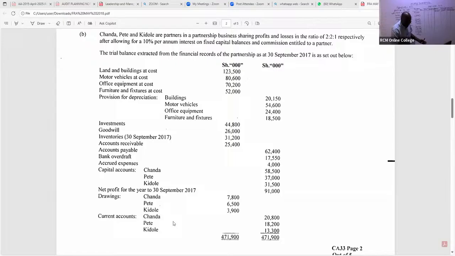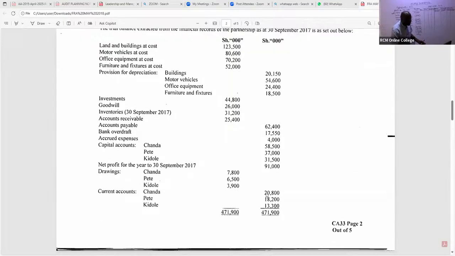Then we have their current accounts. Their current accounts, you can see again, 3 of them are on credit side. If one is on debit, you take it on debit. So in this case here, you write their current accounts. Current accounts, free marks, I'm telling you. Current accounts, we have 2,800.